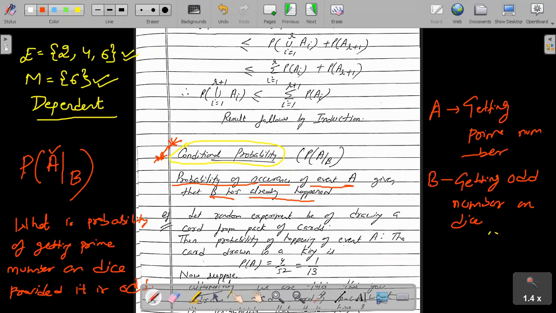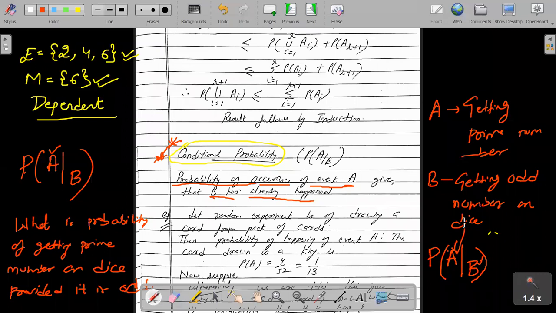So what do you have to find? You have to find probability of A mod B, right? So if you see A mod B, it means the odd number has already come up on the dice, and what you have to find from it is the number A such that A is prime. So B has already happened, an odd number has come, and from those odd numbers you have to find the prime number. So this is conditional probability.